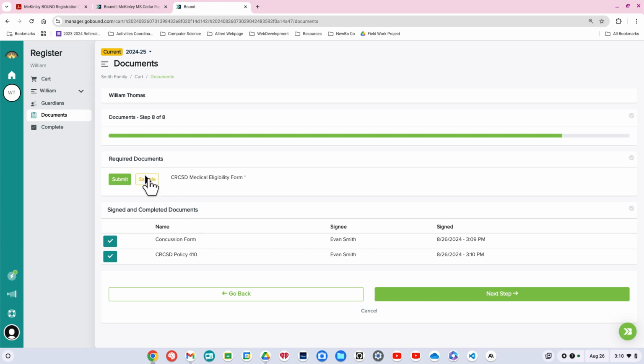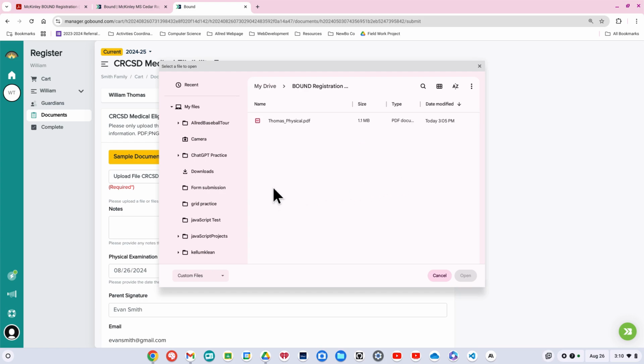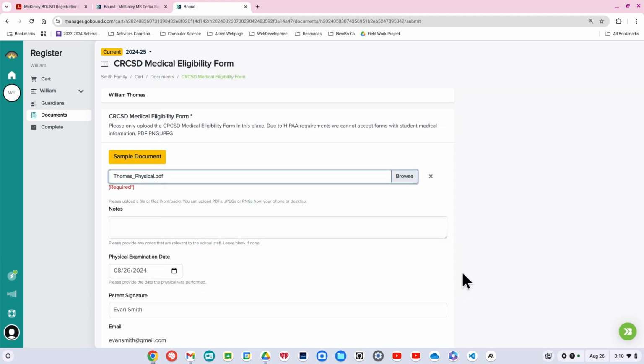So the only one that we have left is the CRCSD Medical Eligibility Form. That is what used to be referred to as the physical form. We're going to go ahead and upload that. So if we click on submit, over here in this browse section is where you get to search for that file on your computer if you're using a computer. So I'm going to go ahead and click on browse. I went ahead and filled one out for Thomas, and I'm going to click on that. I'm going to click open.